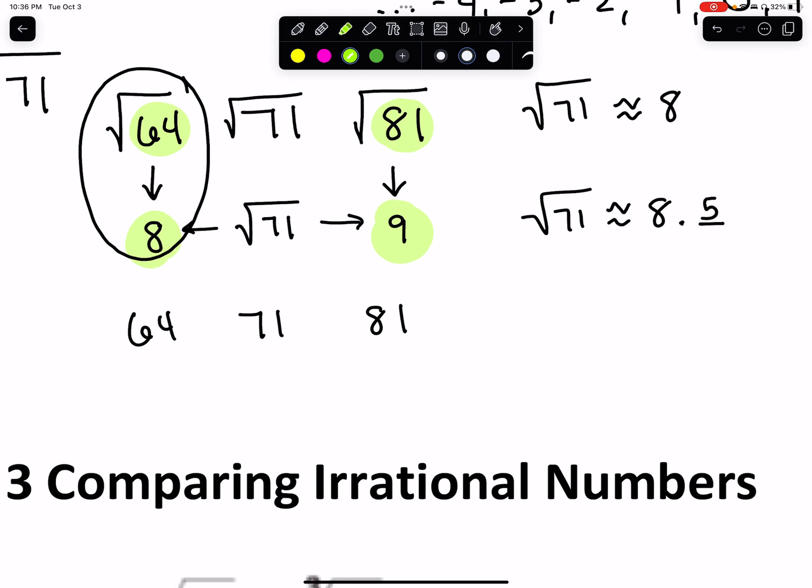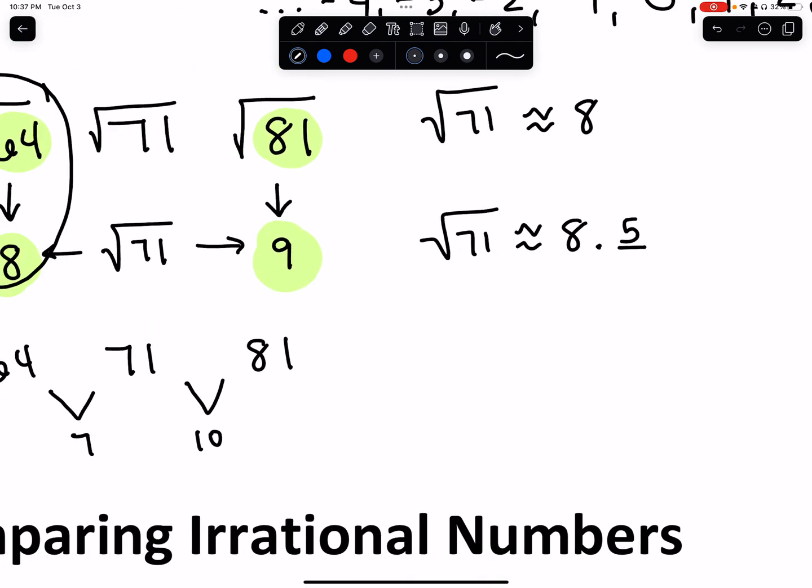But 71 isn't smack dab in between 64 and 81, going back to what we said a second ago. It's 7 away from 64 and 10 away from 81. So that's going to push the square root a little bit closer to 8. Not a lot closer, but a little bit closer. So instead of 8.5 over here, it's going to push it a little bit closer to 8. So what do you think? Maybe 8.4? Maybe if you want to go a little bit farther, 8.3-ish. But I think I like 8.4.